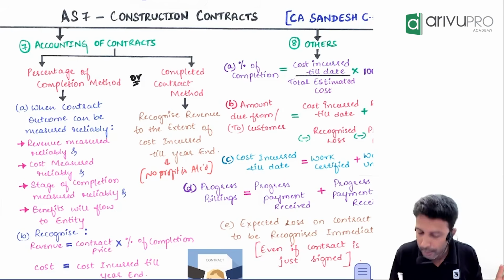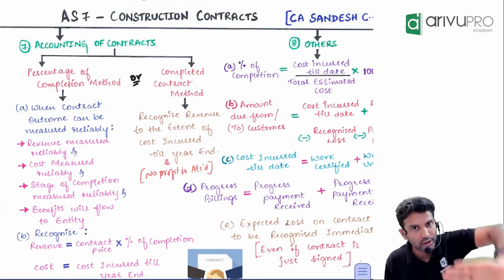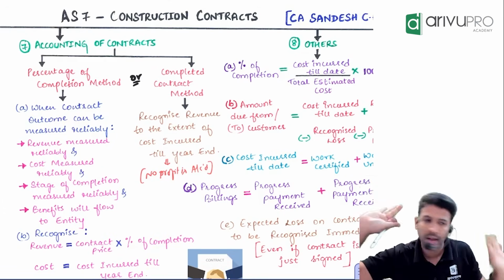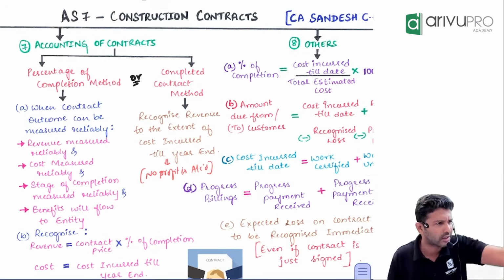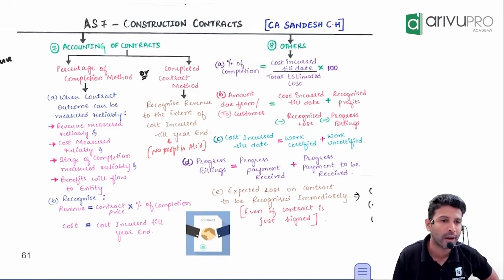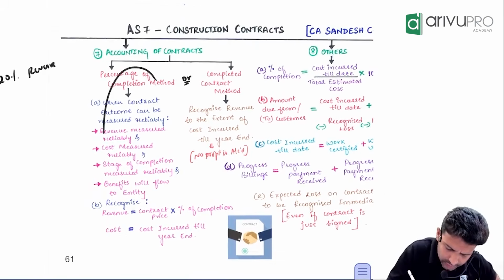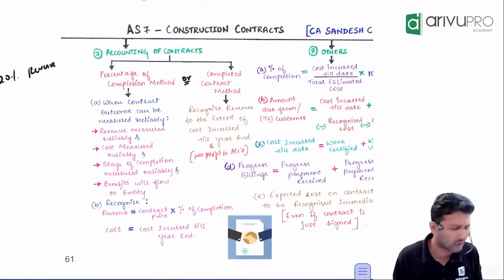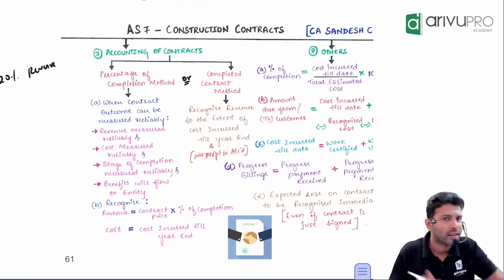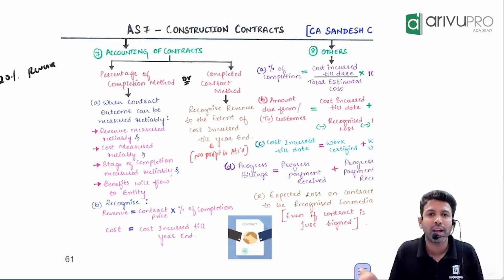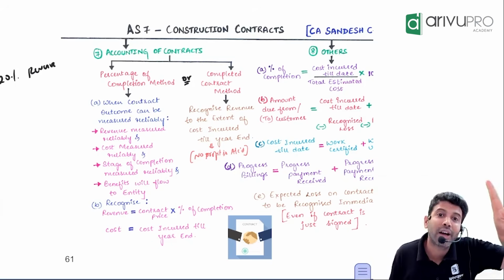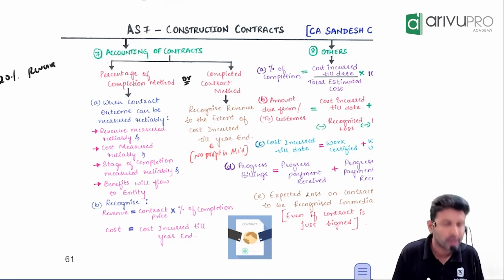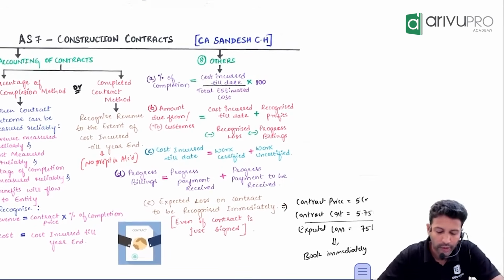So in completed contract method, you don't book any profit. That's all it is. It does not mean you will book the revenue at the end of the contract. No. You will book the revenue to the extent of cost. You don't need any percentage here. How much ever is cost, that much revenue you will book. But for all our examinations, the percentage method is what the examiner usually tries to ask, because this one is very simple. They will give you cost in the question and you will say revenue is also the same. It becomes a one-liner solution. Hence, this usually doesn't get tested. This is what usually comes up. So far, any doubt?